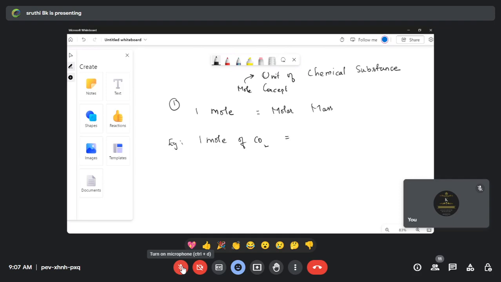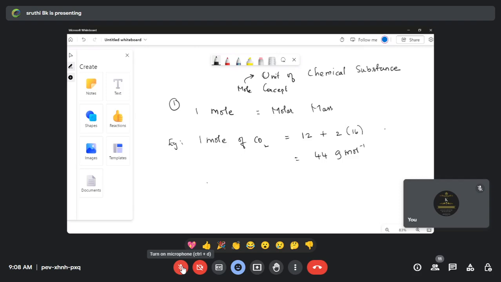How do I need to calculate? The weight of carbon plus the weight of 2 oxygen, right? Yes. Carbon is 12. 44. Superb. Carbon is 12 and there are 2 oxygens, which is 2 into 16. So it is 44 gram mole inverse. So wherever you have a molar mass, you have to say it in terms of gram mole inverse. The unit is gram mole inverse. So 1 mole of any substance is equal to the molar mass.